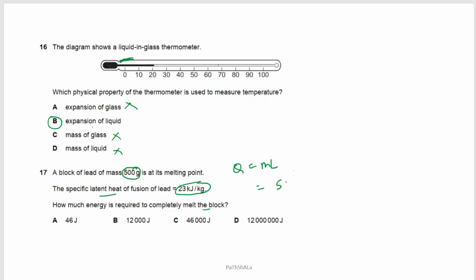Mass is given as 500 grams, converted to kgs by dividing by 1000, into L. L is your latent heat, which is 23. It's in kilojoules, so I will convert it to joules by multiplying by 1000. So I get approximately 12,000 joules. The correct answer is B.